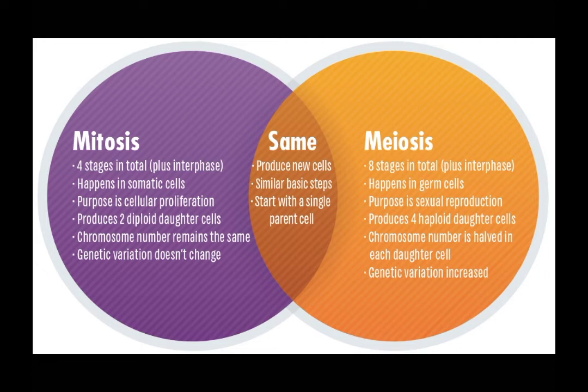Sa meiosis naman ay mayroong 8 stages in total plus interphase, happens in germ cells. Purpose is sexual reproduction, produces 4 haploid daughter cells, chromosome number is halved, and genetic variation increases. At ang similarities nila ay they produce new cells, similar basic steps, and start with a single parent cell.